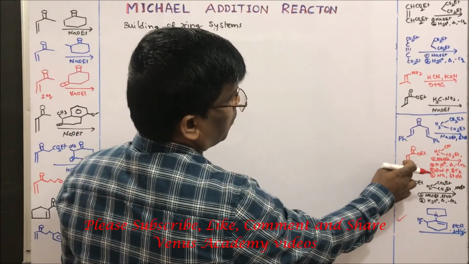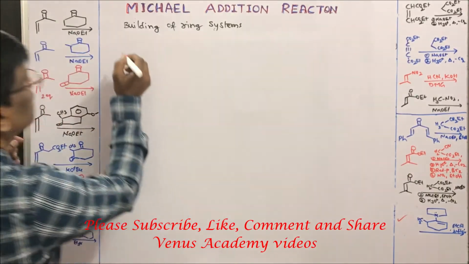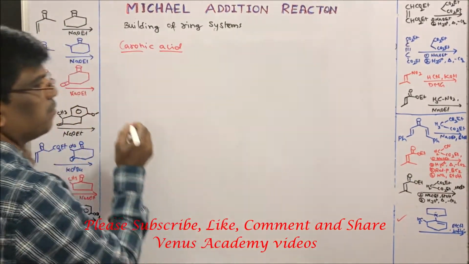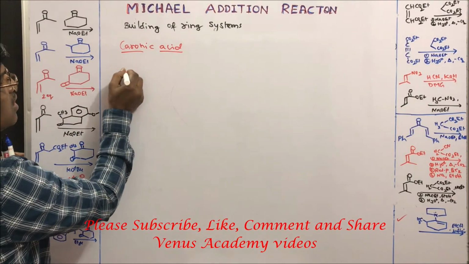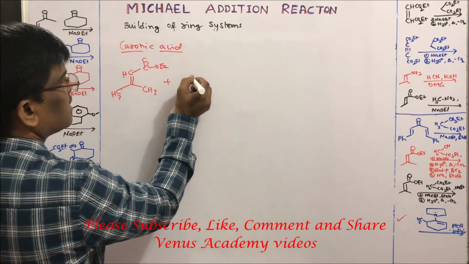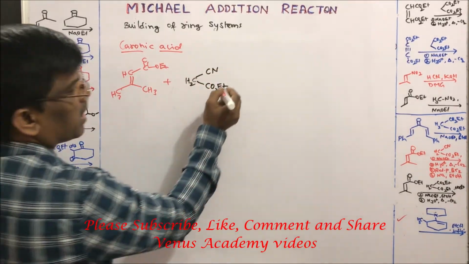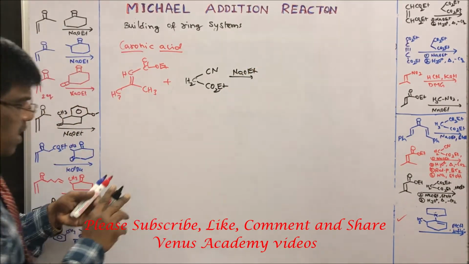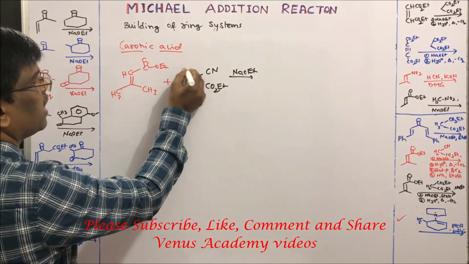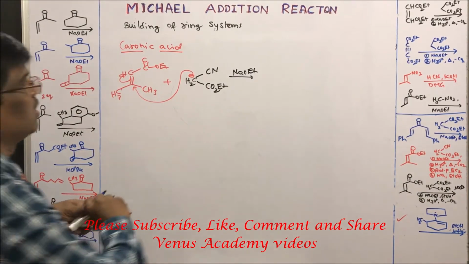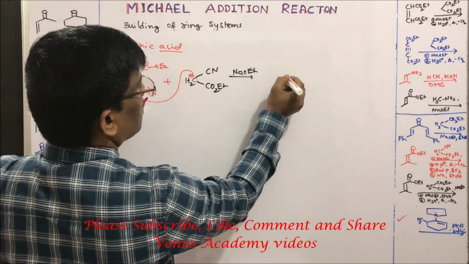Yes, let us take the important preparation of caronic acid. Caronic acid preparation. Let us take this methyl crotonate. When I treat it with cyanoethyl acetate in presence of sodium ethoxide, what is going to happen? This is going to form a carbanion, it is going to attack here and it is going to take up a proton. Now it is going to form.